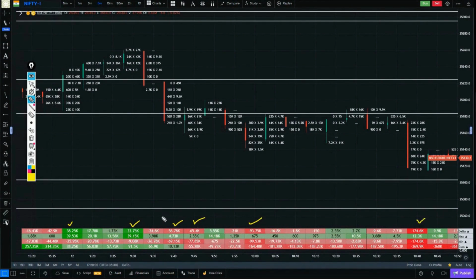There are some candles whose delta is very high, whether on the positive side or the negative side, and there are some candles whose delta is very low. Just 1.5, 100, 2000, 10,000, 7,000. So what we will do here is pick those candles. The candles which have a heavy delta, we will read the buying and selling zones of only those candles.